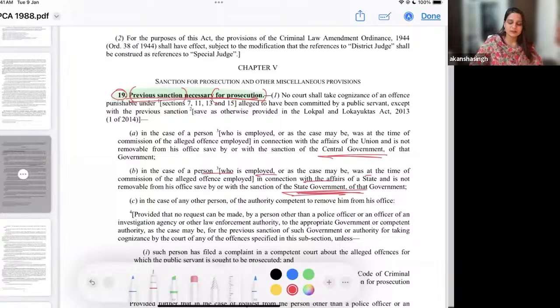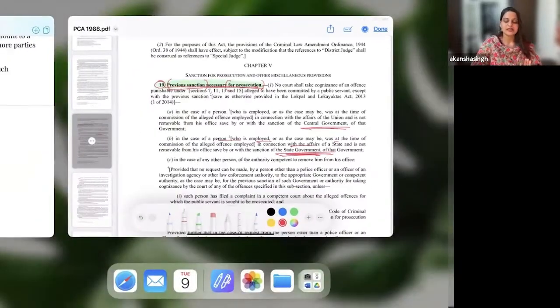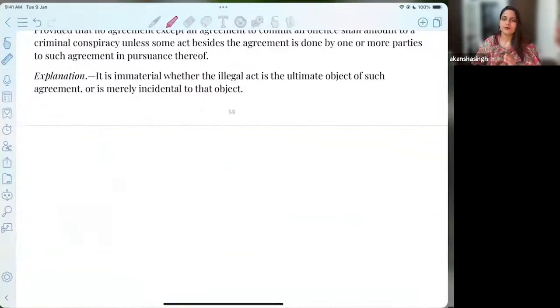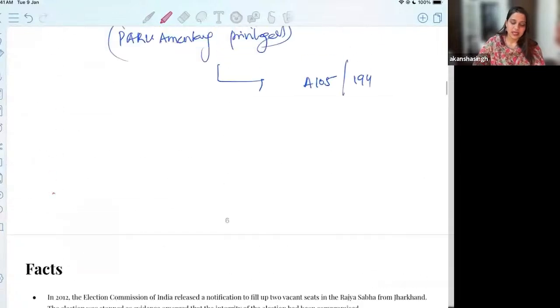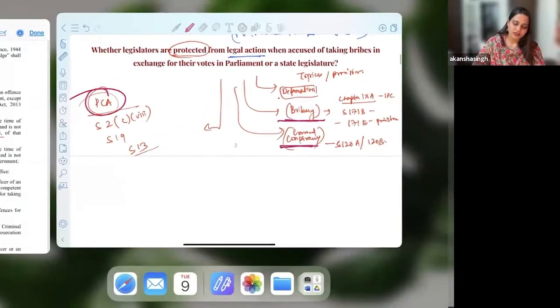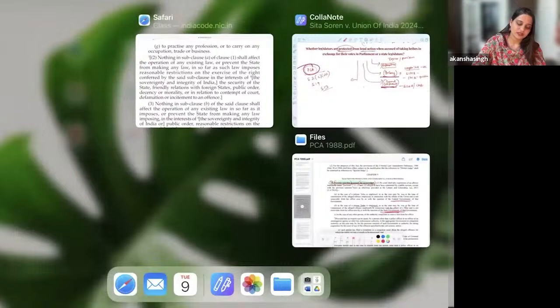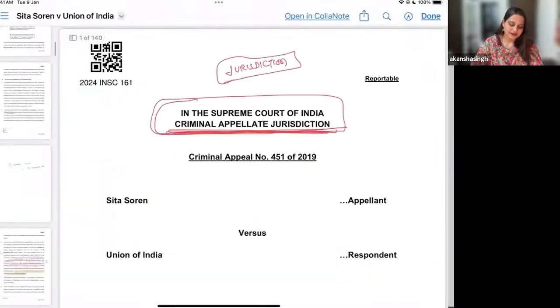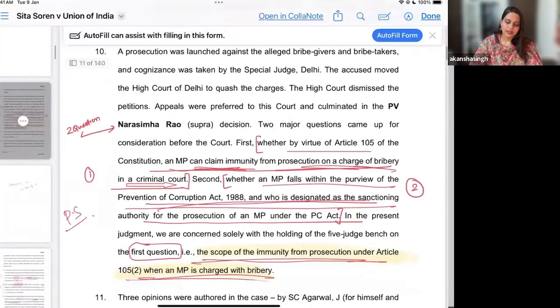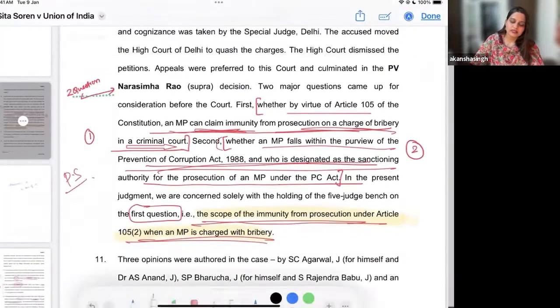Okay, now this is about the Prevention of Corruption Act, and this is about the next leg of questions which were discussed and covered by the judiciary in the previous case. And now if I take you to the copy of the judgment, let me just show you the copy of the judgment as well, so that you see here that the court has very clearly answered that we do not go into the second question.